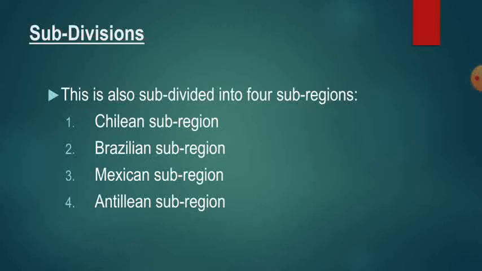And the third one is the Mexican subregion. This subregion is situated within North and South America, that is the northern side of the Panama Isthmus, and it contains some important fauna. And then the fourth one is the Antillean subregion. The entire West Indies except Trinidad and Tobago is included in this subregion, and there is very little animal content here. So these are the four subregions.